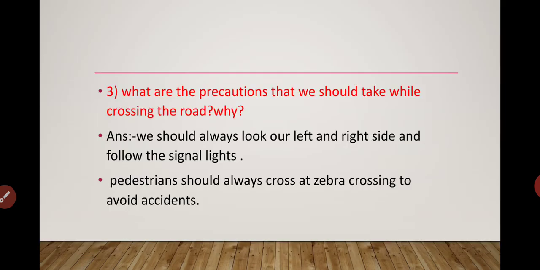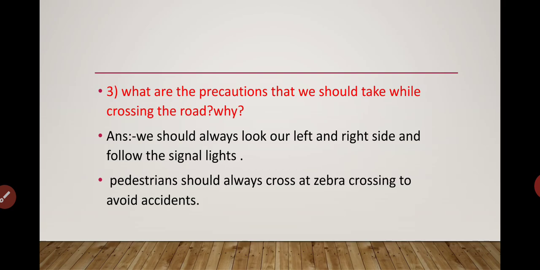Third, what are the precautions that we should take while crossing the road, and why? Answer: we should always take care of our left and right side. Yes, we should always look to our left and right side before we cross the road and follow the signal lights. We should follow the signal lights to avoid accidents. Pedestrians should always cross at the zebra crossing to avoid accidents.